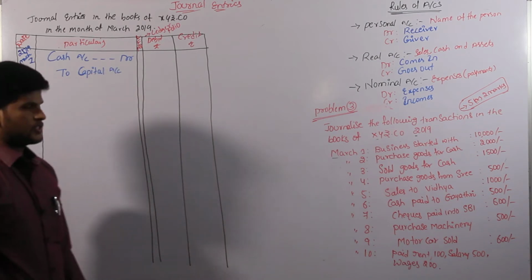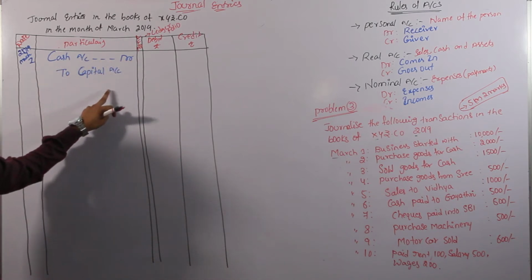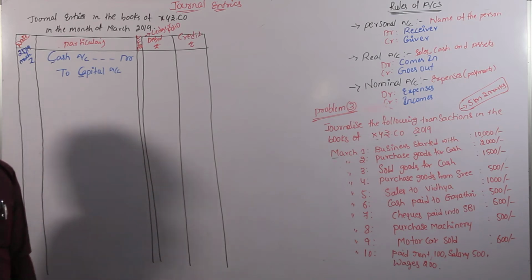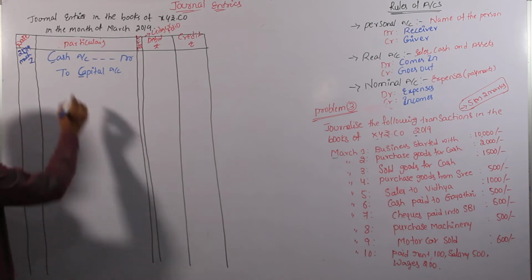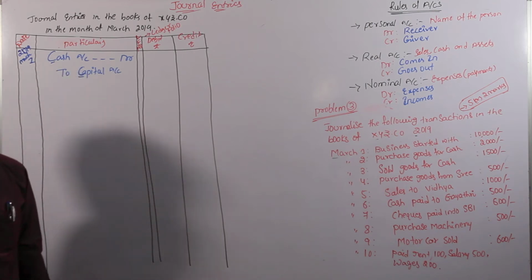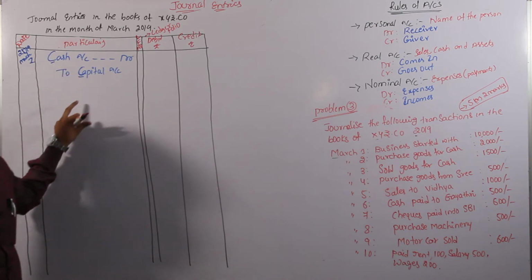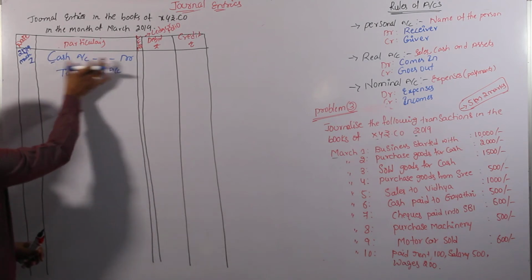Whatever the transaction may be, the entry on the first date is cash account debit to capital account. Before that, we can identify the first letters of the entry. The first entry or the second entry in the transaction must satisfy the capital letter. We have to identify how the transaction will be converted into an entry. We can identify that as the entry place. The space is most important.